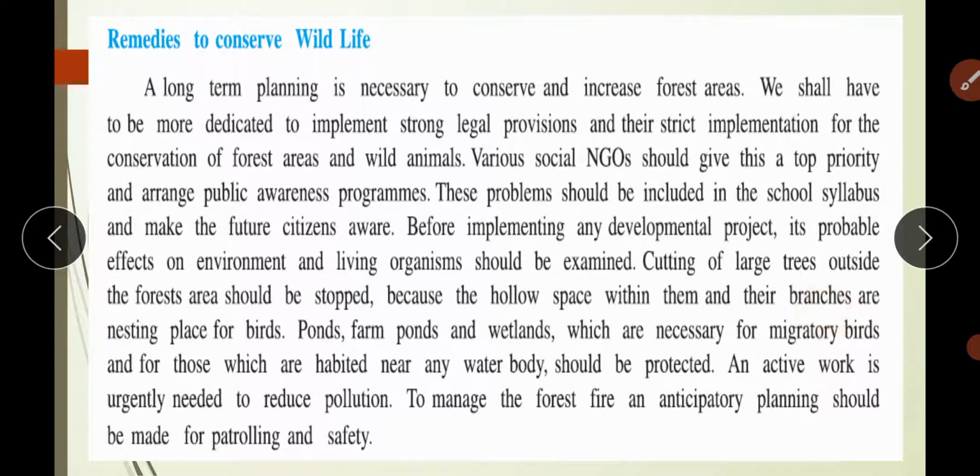Of course, see now, if you cut the forest, we are reducing oxygen level and the birds which have the home on the trees, उनकी नेस्ट वहाँ पे होती है, वो भी अपना घर, उनका घर भी चला जाता है. Okay, an active work is urgently needed to reduce pollution. To manage the forest fire, an anticipatory planning should be made for patrolling and safety.